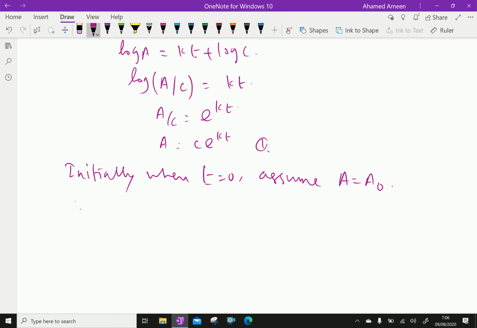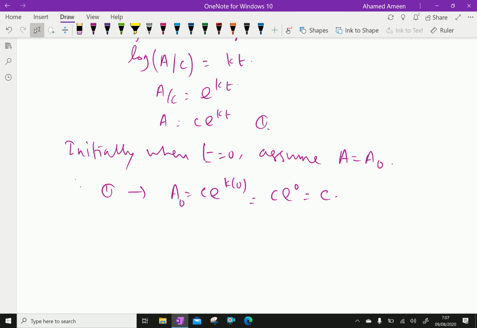Therefore, we can write A0 equals C into e power 0, and e power 0 is 1, so that is C. C equals A0.